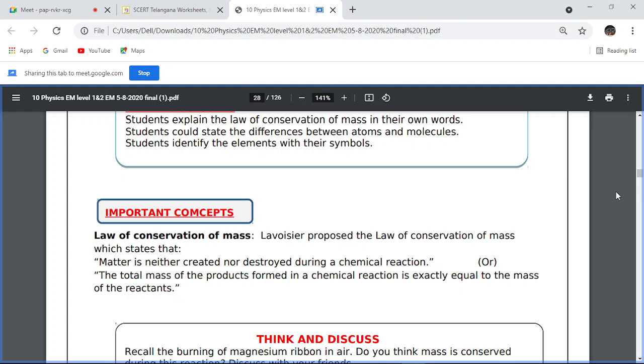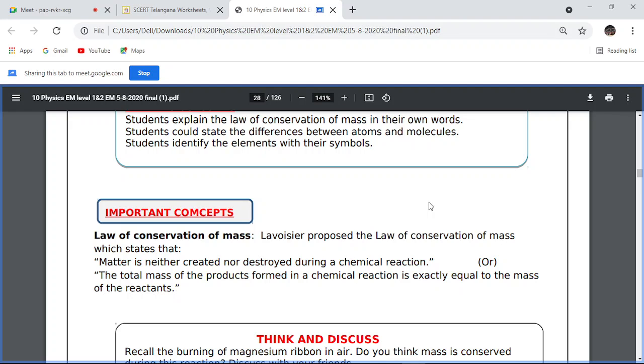For example, the zinc plus HCl equation. In the equation you can see zinc, hydrogen and chlorine. When zinc plus HCl react, some products are formed. The products formed are zinc chloride plus hydrogen. In the reactants, zinc, hydrogen and chlorine are there. In the products also, zinc, chlorine and hydrogen are there. So all three components on the left hand side are also present on the right hand side. That means the total mass of the products formed in a chemical reaction